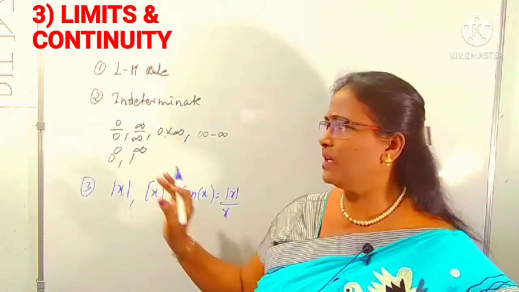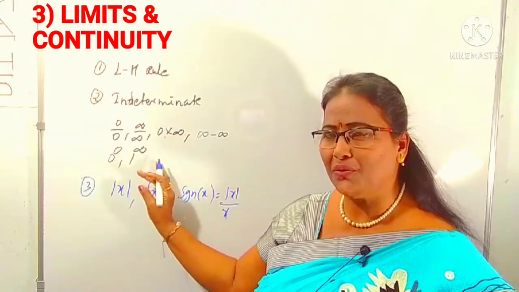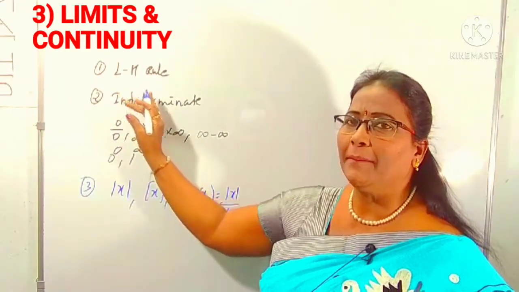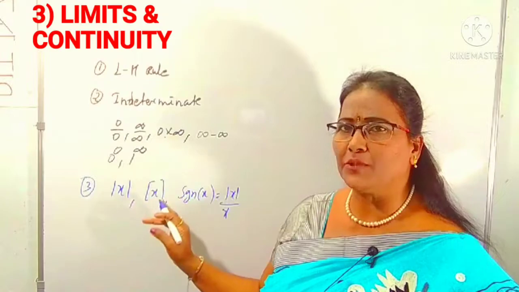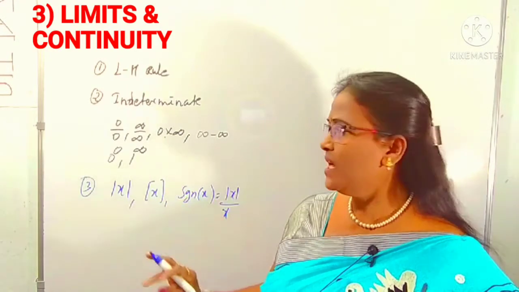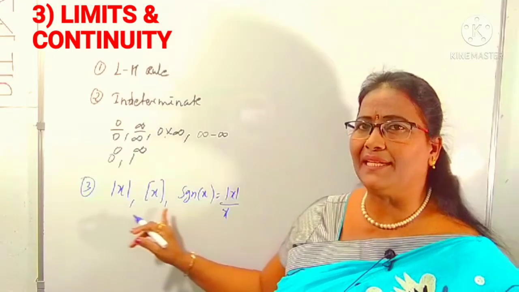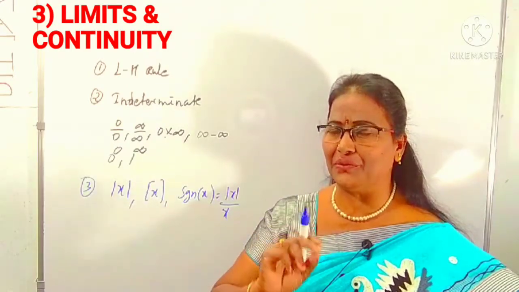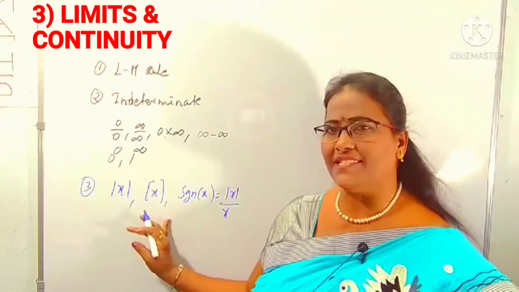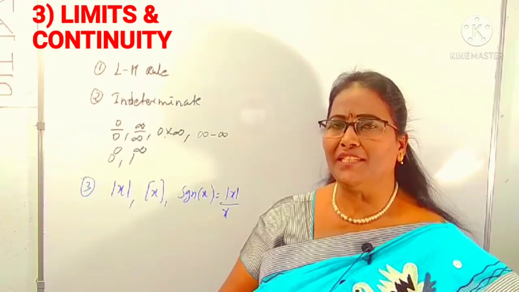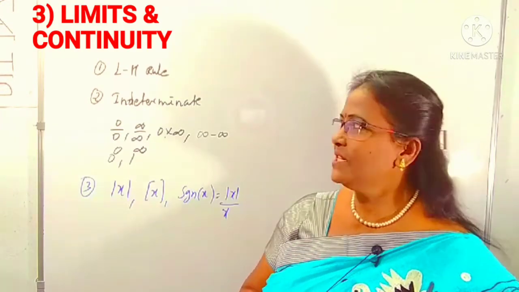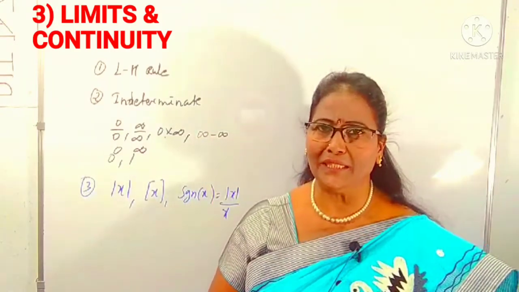So nothing to worry. You have to know the rules for indeterminate forms. You have to know what the LH rule is. On these basic points only we will frame the questions. And first you have to know the definitions of the step function, mod function, signum function, the special types of functions, and what the rules are. That's enough. Questions you can crack easily, automatically. Right. This is about limits and continuity.